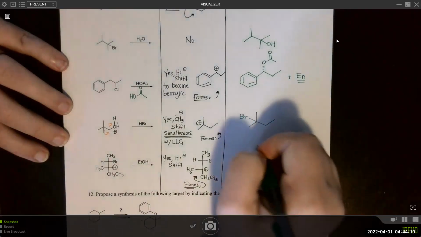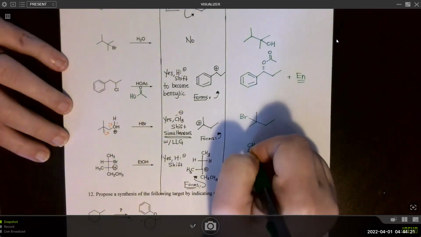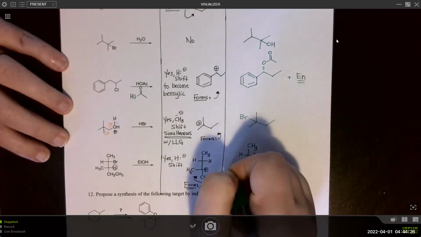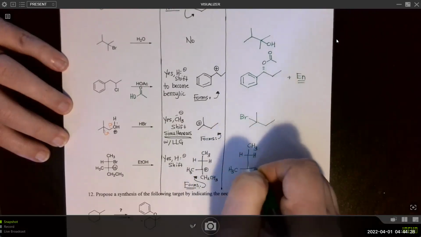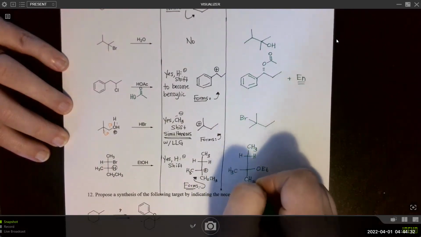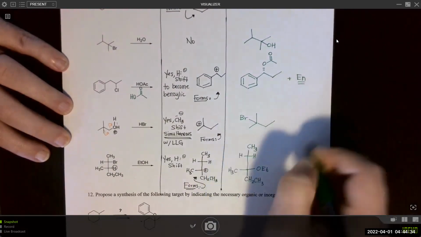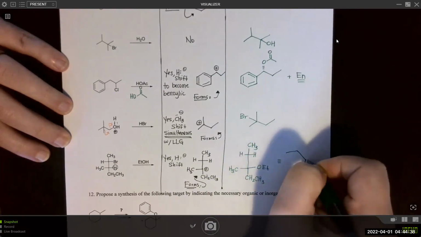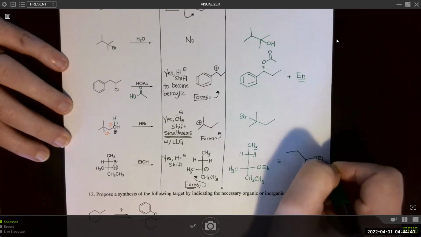So we can either draw it in kind of like it looks, right, not as a chiral center. Or we can draw it in as it simplifies to two ethyl groups, an ethoxy group, and a methyl group.